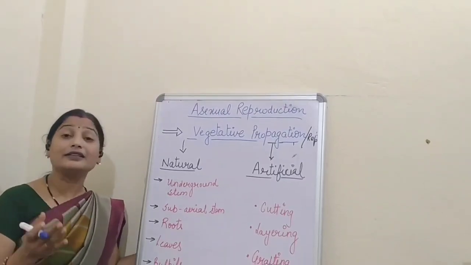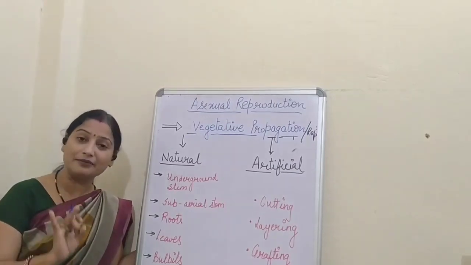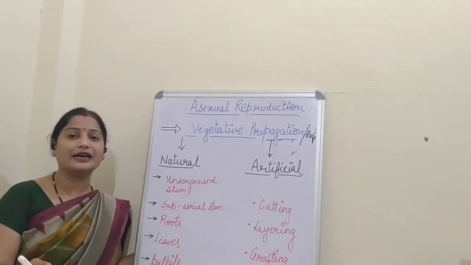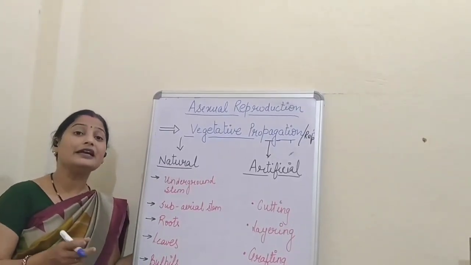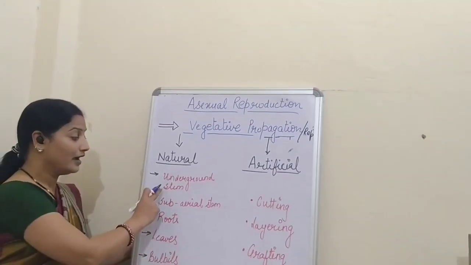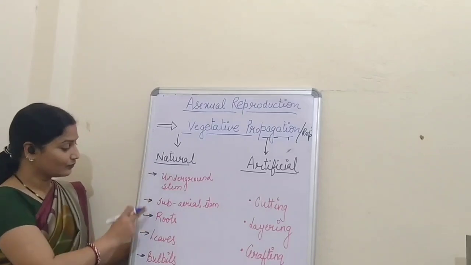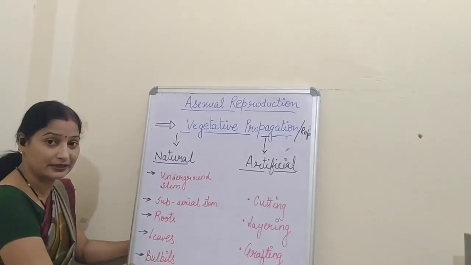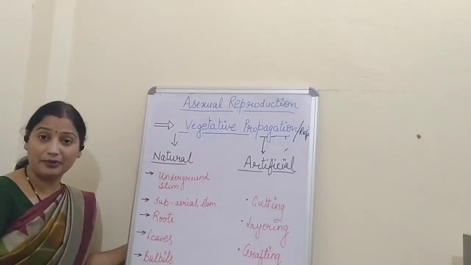Now, what are the other parts of the plant? It can be root, it can be shoot, it can be leaves. So, we can say that vegetative reproduction or vegetative propagation takes place via underground stem, subaerial stem, roots, leaves and bulbils. Now, this is called natural vegetative propagation.